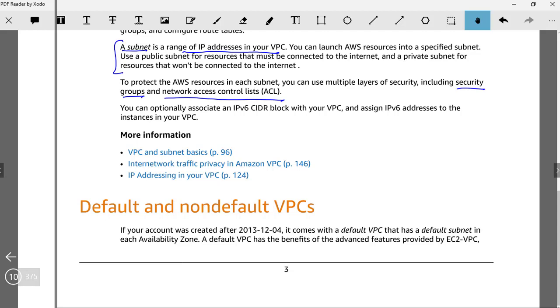Before that, default and non-default VPCs. Every AWS account will always have a default VPC in it. That's mainly because when you start provisioning a resource, AWS wants to give you a default way to do it, so that you can use those default VPCs to provision those resources. The point to notice here is that default VPCs do have an internet gateway attached. So any resource created within a default VPC would have access to the internet.